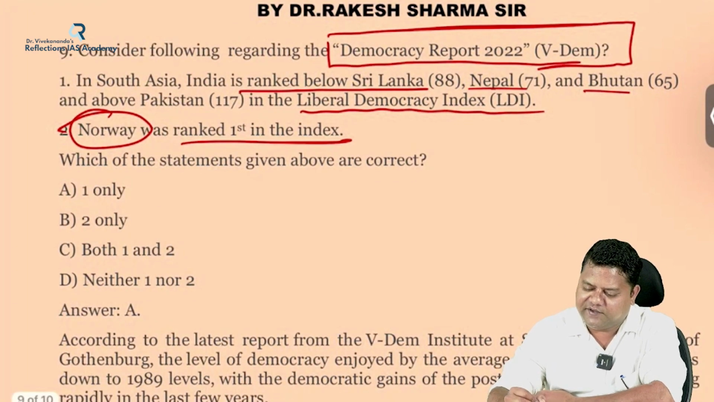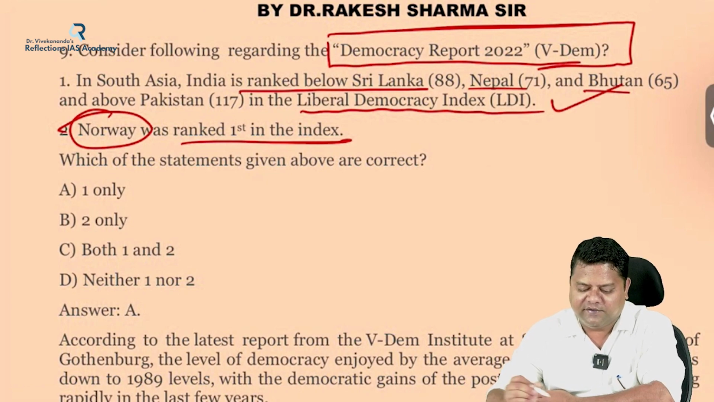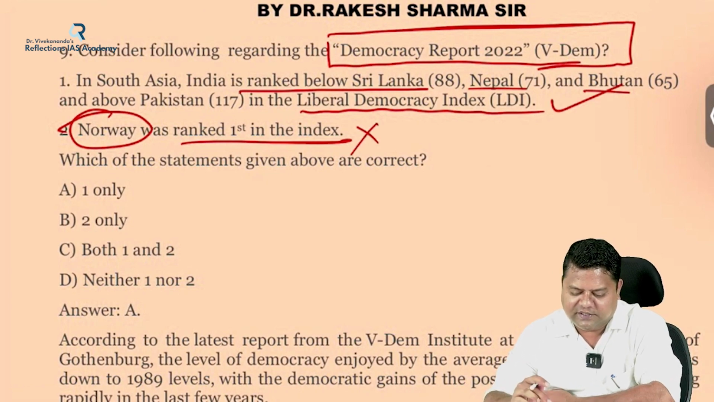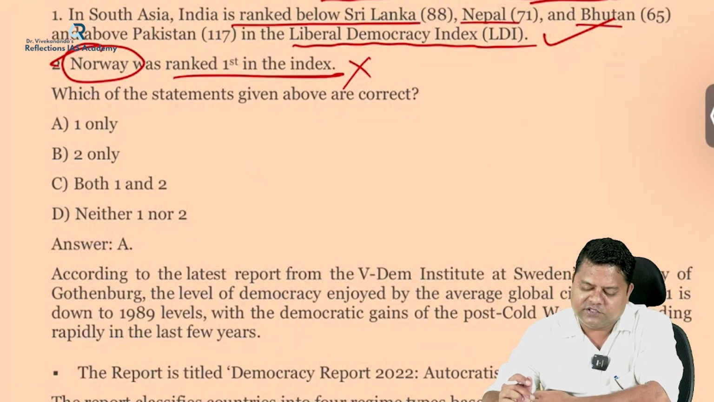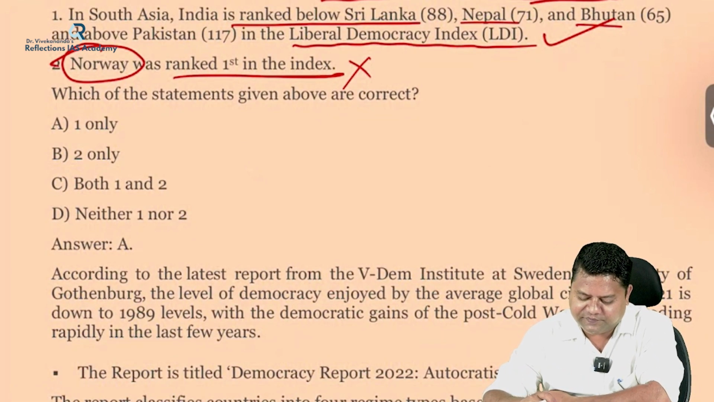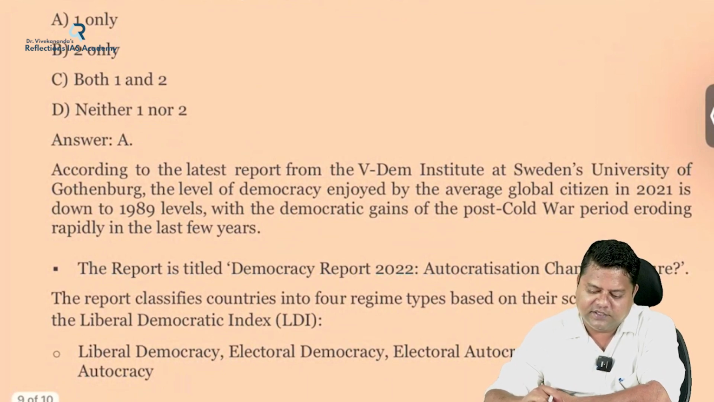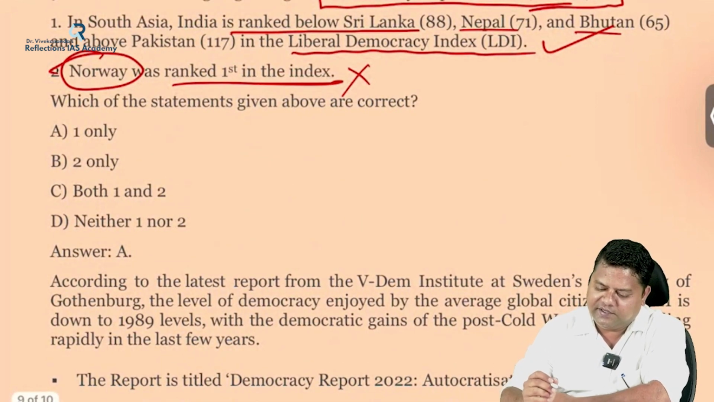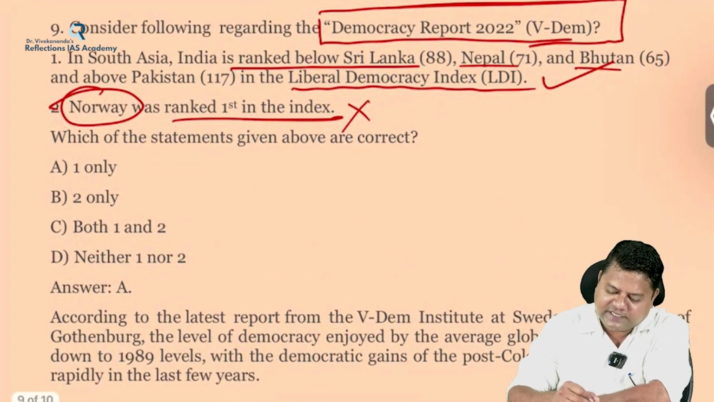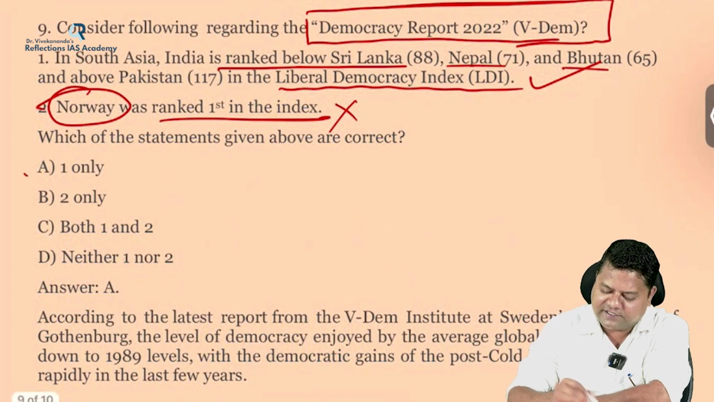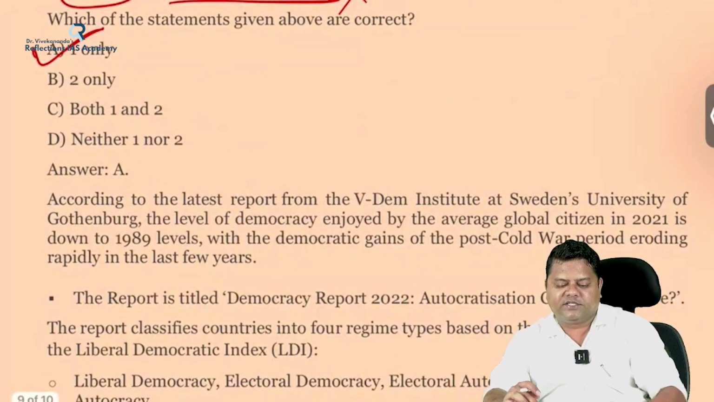The first statement is fairly correct, whereas the second is wrong, because Norway was not ranked first in the index. Sweden was ranked first in the index. That's why only the first statement is correct for this question. Hence, the correct answer is 1 only. So let's see about this index.